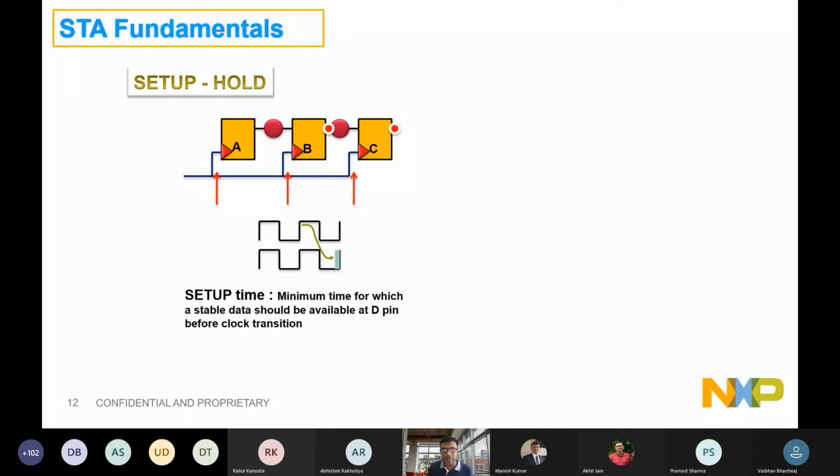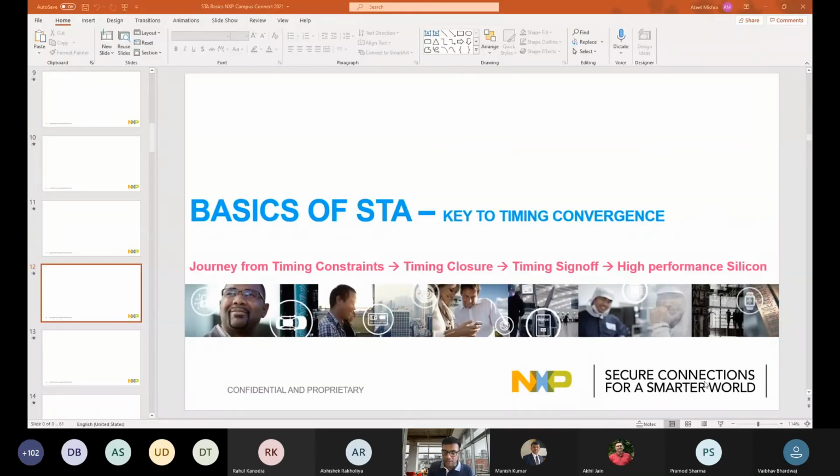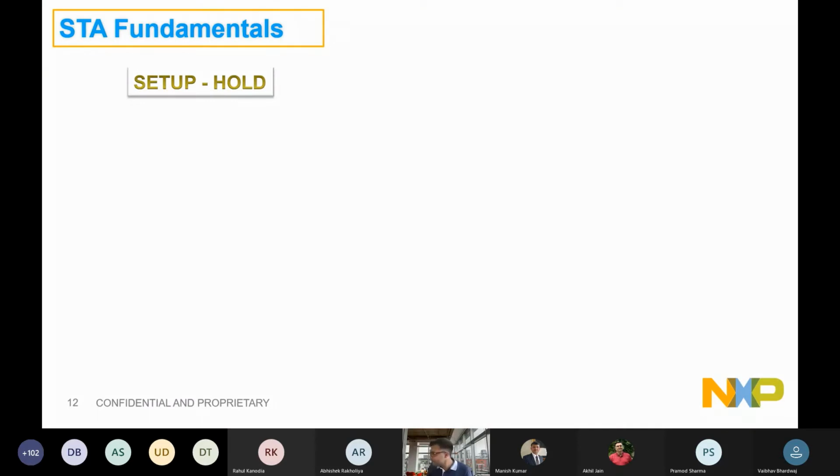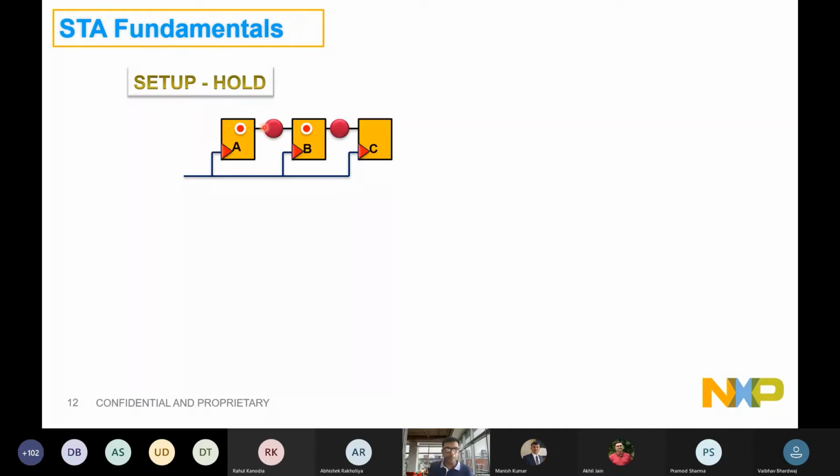Now see that environment in the form of a timing waveform where your data is launched. I think just give me a minute. Let me see if I can manage to have a pointer here. Yes, I think it is there in the secondary screen. Just give me a minute. Okay, yes, I got it.